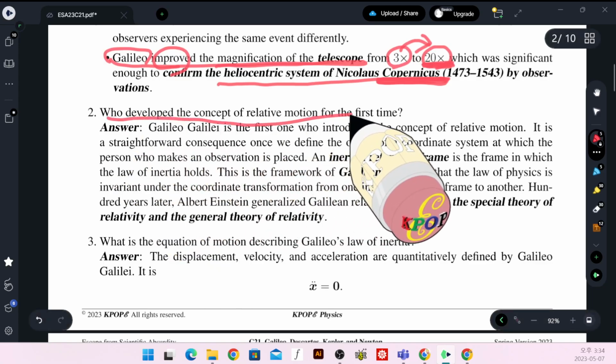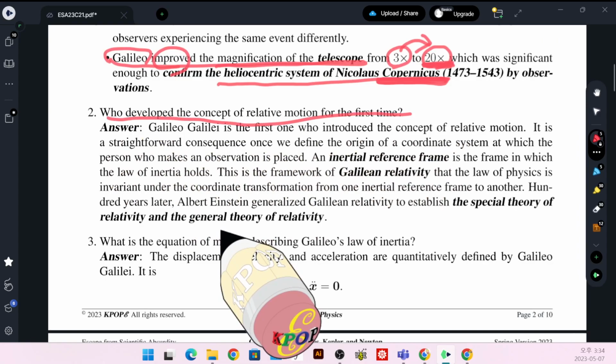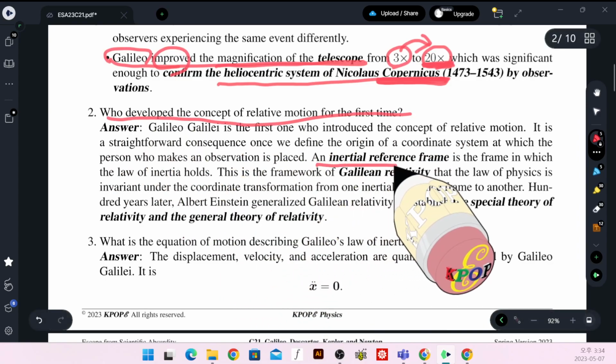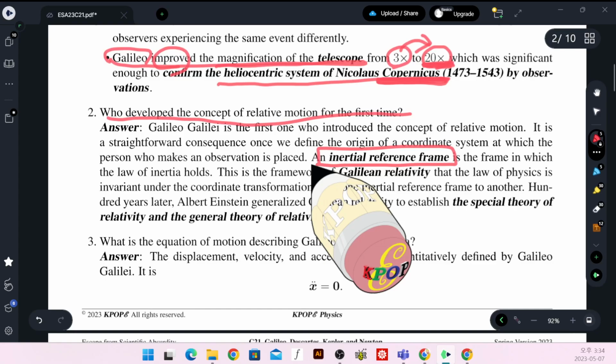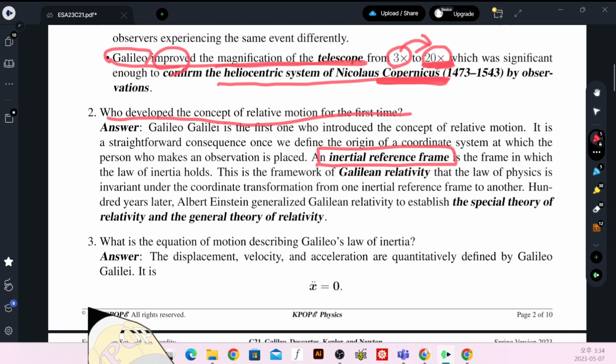Who developed the concept of relative motion for the first time? This is actually called the Galilean relativity. The introduction of the inertial reference frame supports the extension to the three Newton's laws of motion, and he noticed that there is no way to distinguish two inertial reference frames. For example, you are riding a boat and another boat is floating around, and you notice that the other boat is moving.